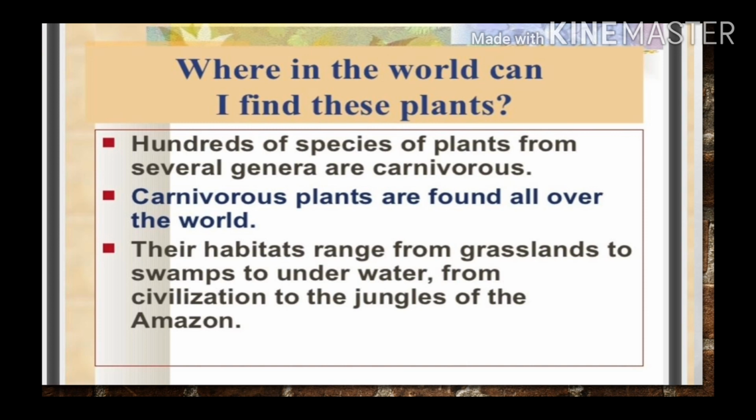Hundreds of species of plants from several genera are carnivorous. Carnivorous plants are found all over the world. Their habitats range from grassland to swamps to underwater, from civilization to the jungles of the Amazon. It means you can find these types of carnivorous plants everywhere.